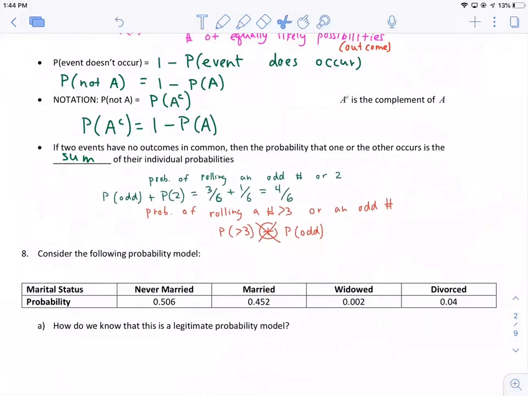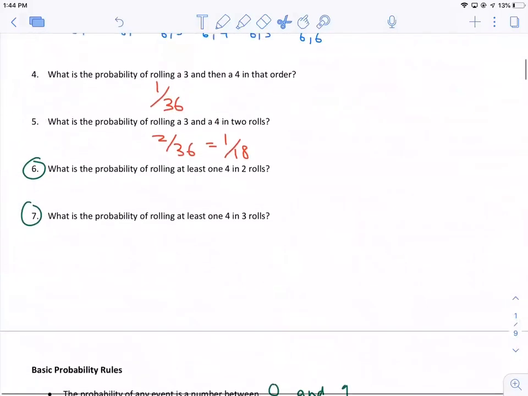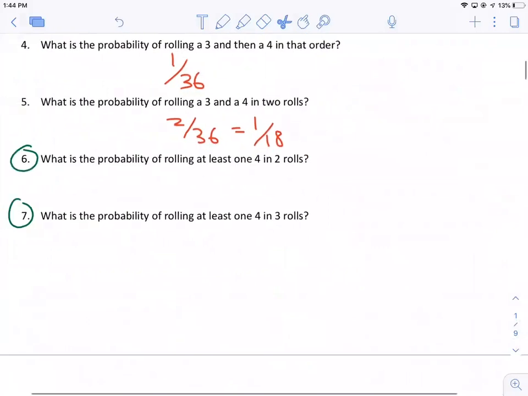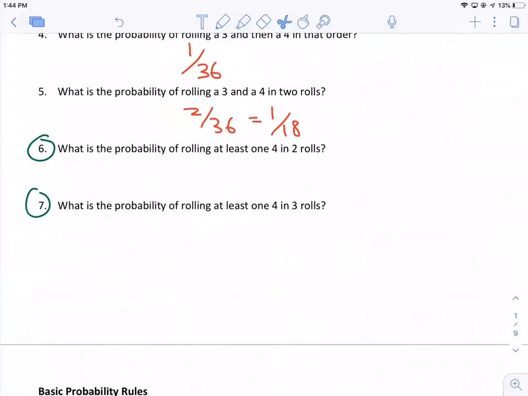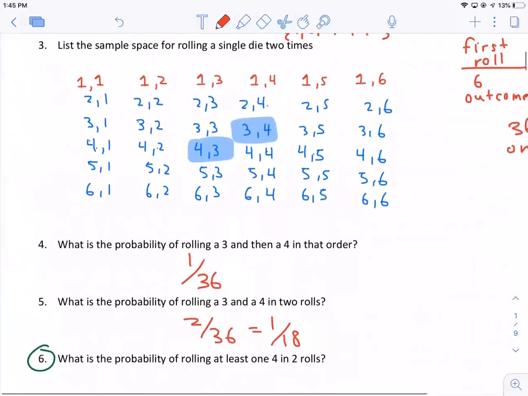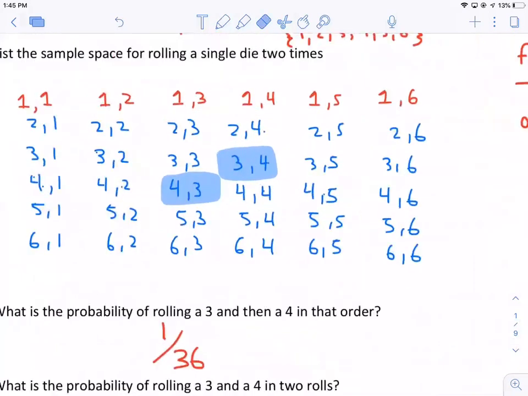And so now if we go back to number 6 and 7 here, based on those bits of definitions and rules that we talked about, how can we find the probability of rolling at least 1 4 in 2 rolls? Well, I'm going to cheat first and just look at the sample space.